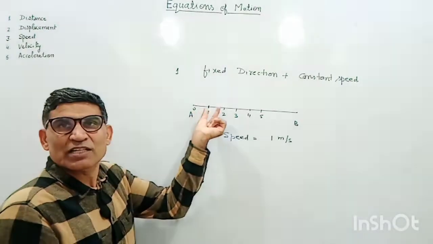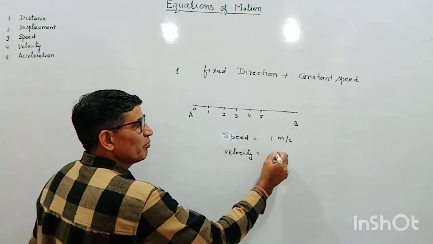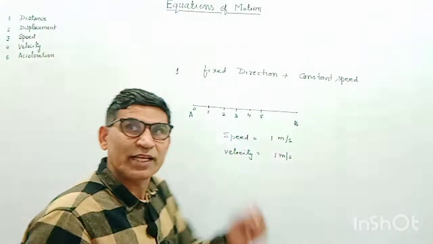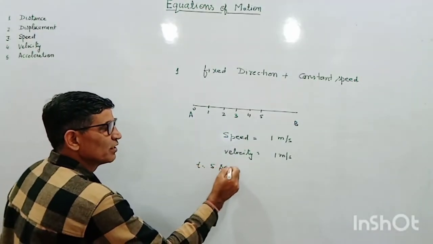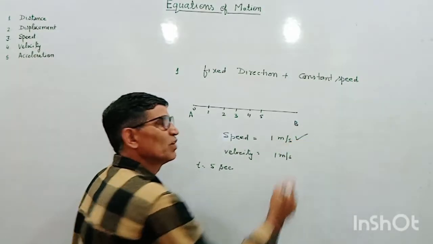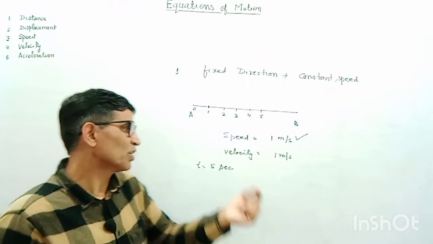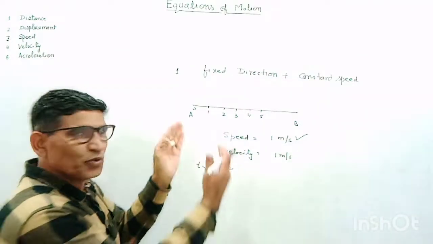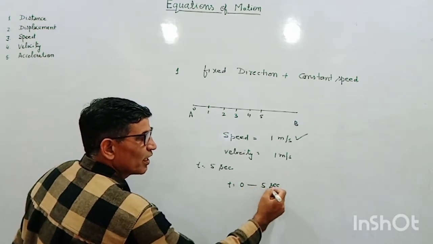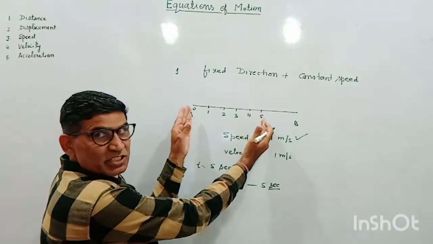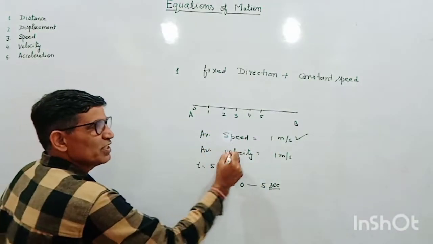Distance and displacement are also the same. So we call the velocity of the body also 1 meter per second. At any instant of time, suppose at t equal to 5 seconds, the body will have a speed of 1 meter per second, velocity of 1 meter per second. We call it instantaneous speed or instantaneous velocity. And during these 5 seconds, from t equal to 0 to 5 seconds, again the total distance or displacement is 5 meters. Average speed is also 1 meter per second. Average velocity is also 1 meter per second.